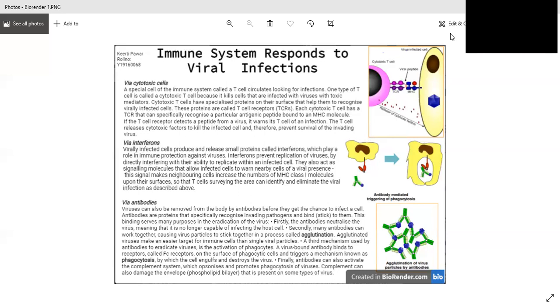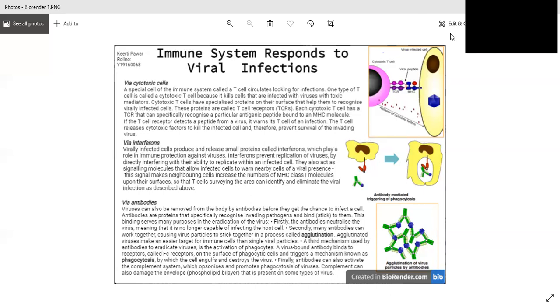This signal makes neighboring cells increase the number of MHC class I molecules upon their surfaces, so that the T cells surveying the area can identify and eliminate the viral infection as described above. The third one is antibodies.